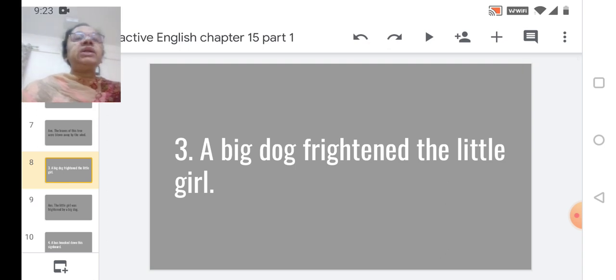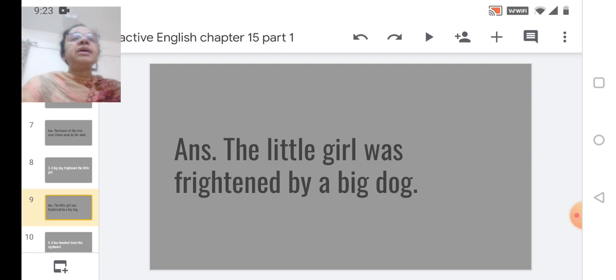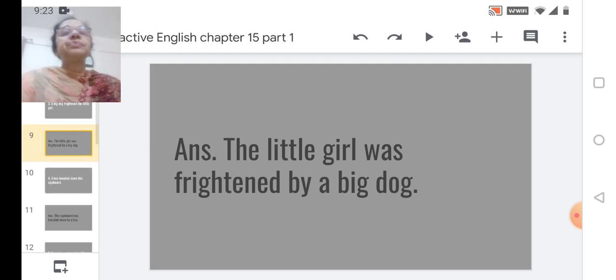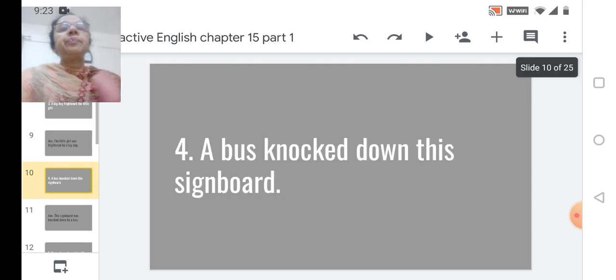Next, a big dog frightened the little girl. How will you write this? Can you try? The little girl was frightened by a big dog. The little girl was frightened by a big dog. Finished? Shall we move ahead? Next one.